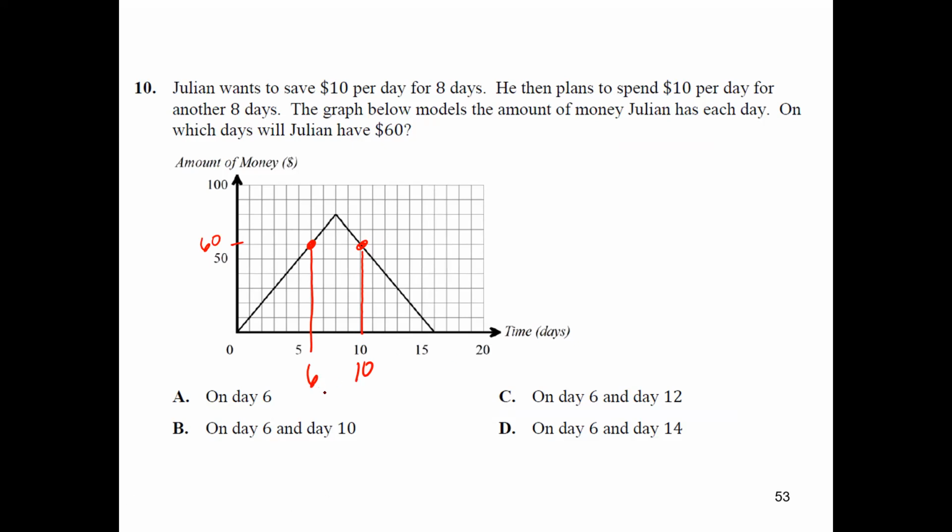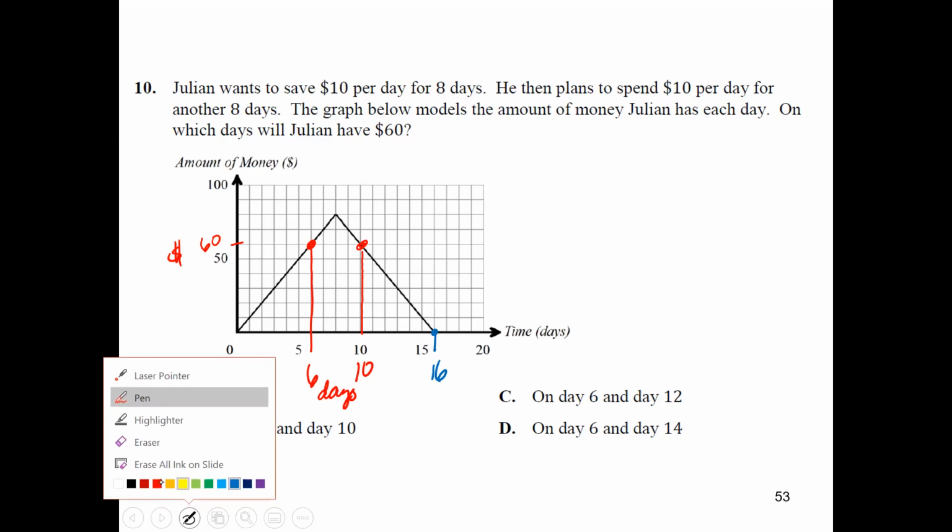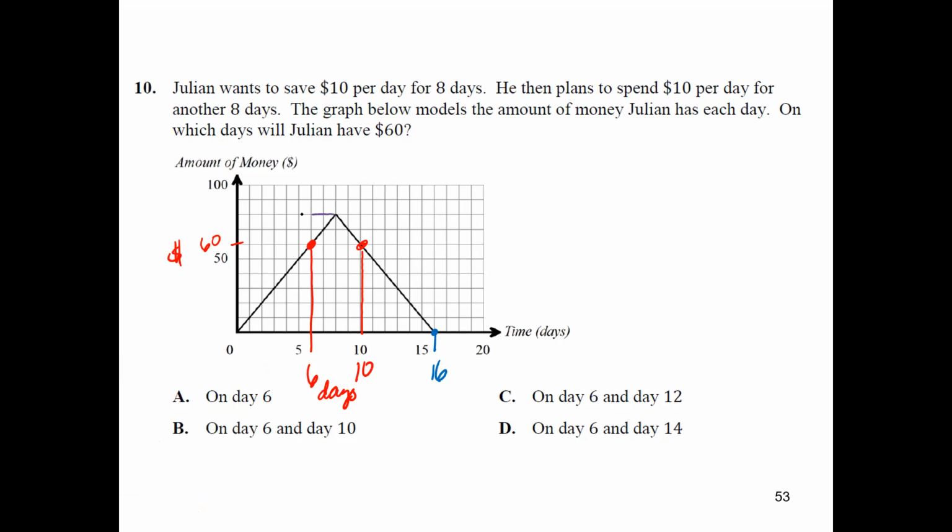So if you look at the x-axis, it is the number of days. On the y-axis is the amount of money that he has. And what day is he going to go completely broke by? It's going to be day 16 because he spent all of his money. What is the most money that Julian will have over this time? It looks like his most is going to be $80, and that is going to be on day 7.